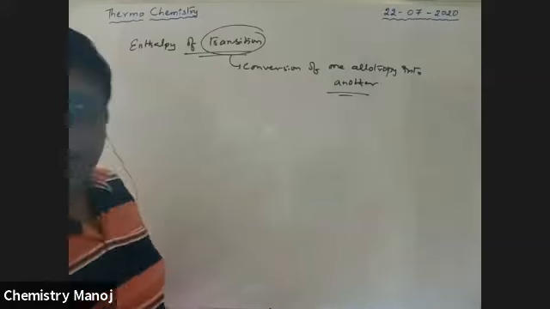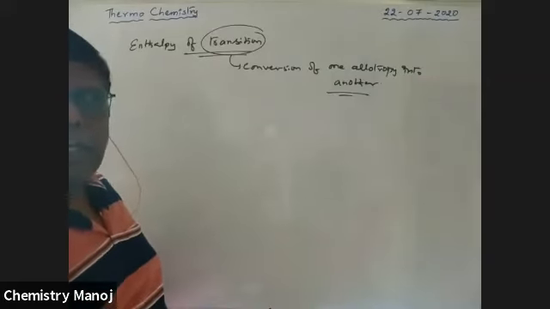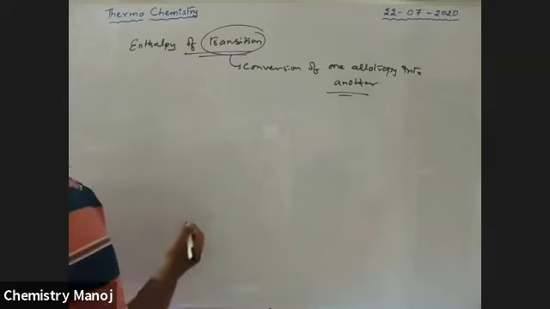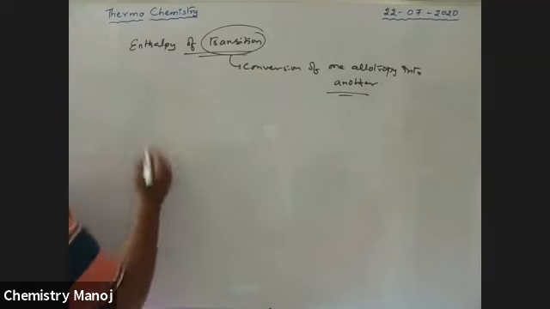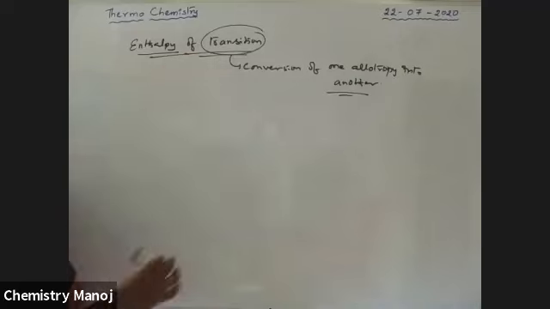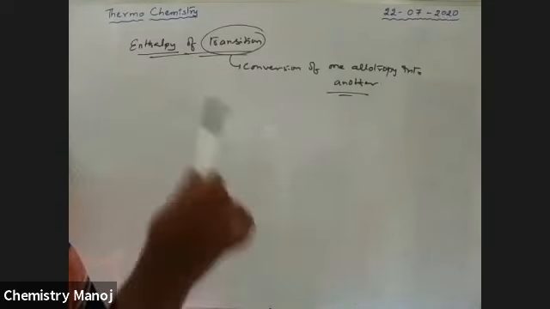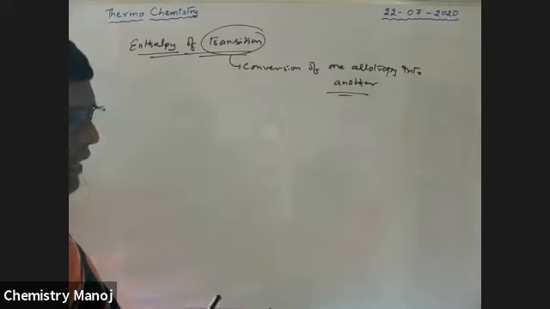During that process, some heat energy may be absorbed. So that absorbed energy is called enthalpy of transition. During transition, the heat energy is called enthalpy of transition.